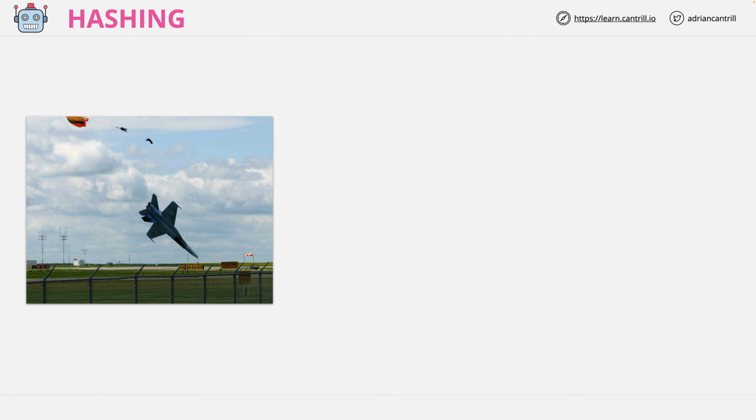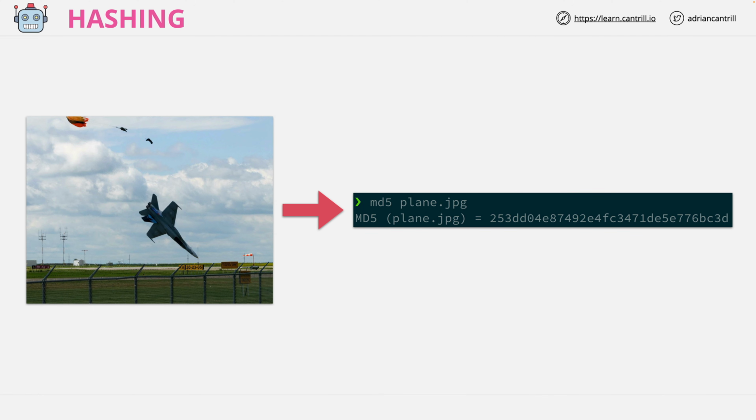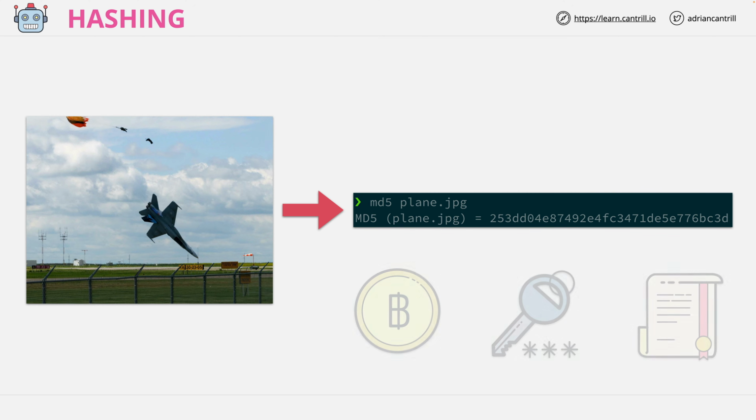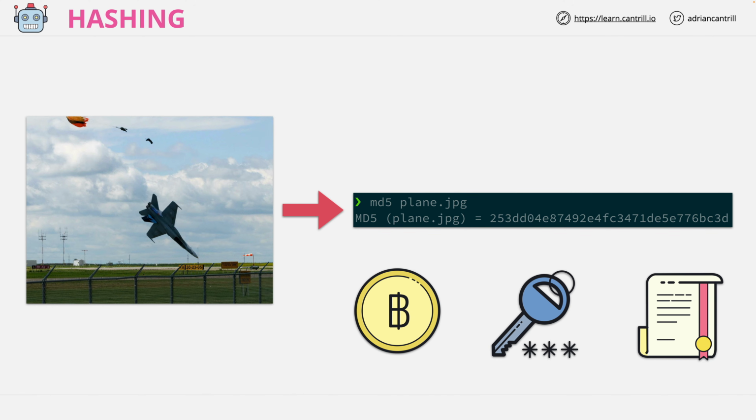Put simply, hashing is a process where an algorithm is used to turn this or any other piece of data into this, a fixed length representation of that data. Hashing is at the core of many critical services that you use today, such as passwords, digital signatures, SSL certificates, data searches, and even some antivirus or anti-malware solutions rely on hashes so they can store definitions of malicious files without having to store every single huge file. We even have some forms of digital money such as Bitcoin which use hashing.